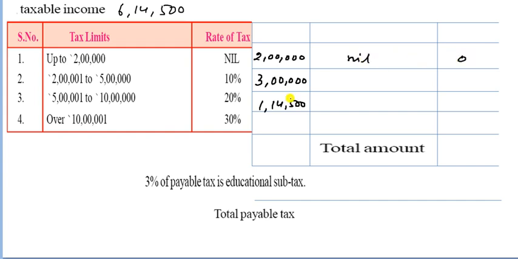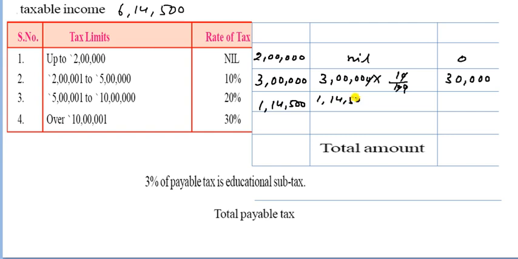So here is nil, so that one is 0, and here is 10%. So you have to write 3 lakh into 10%, that means 10 divided by 100, 0 cancels with this 0, and 0 will be cancelled out here. So this becomes 30,000, like this.